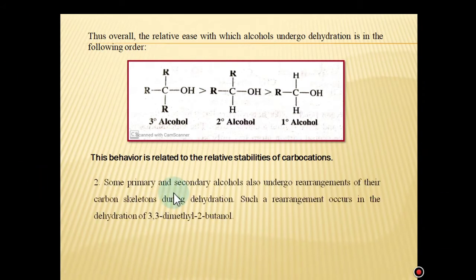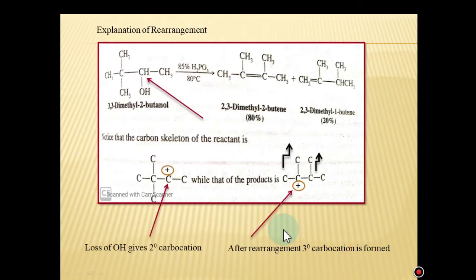The second important feature of the dehydration of alcohols is that some primary and secondary alcohols also undergo rearrangements of their carbon skeletons during dehydration. Such a rearrangement occurs in the dehydration of 3,3-dimethyl-2-butanol. See here, this is 3,3-dimethyl-2-butanol in the presence of 85% phosphoric acid. In general, this is the alpha carbon while this is the beta.